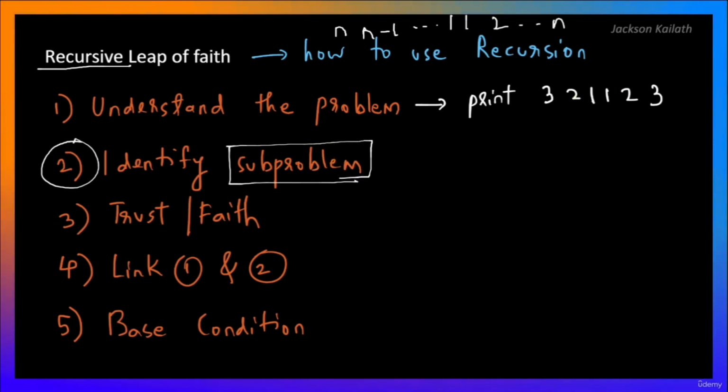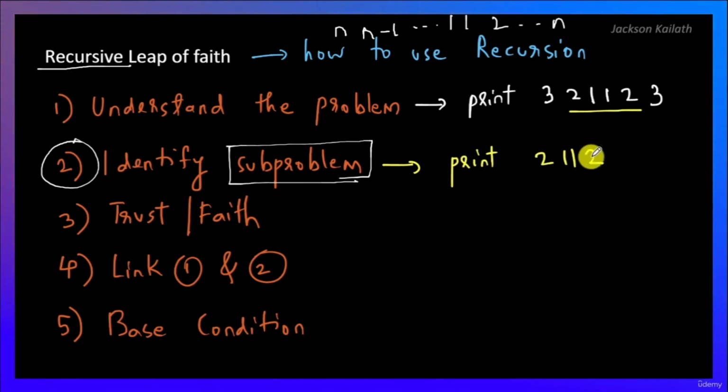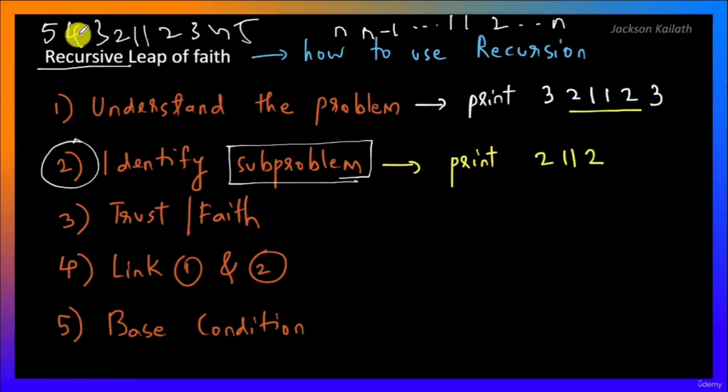The subproblem would be to print 2, 1, 1 and 2, right? So again, if you had to do this like 5, 4, 3, 2, 1, 1, 2, 3, 4, 5. Notice that the subproblem for the original problem is to print 4, 3, 2, 1, 1, 2, 3, 4. And the subproblem of this would be to print 3, 2, 1, 1, 2, 3, etc. Alright, so that's the second step, which is to identify the subproblem.